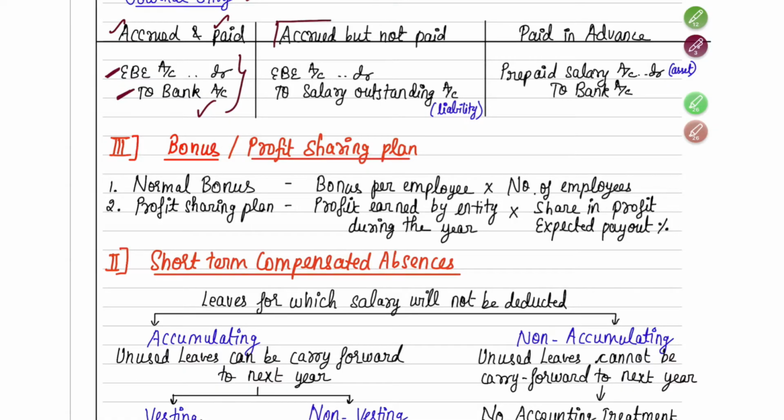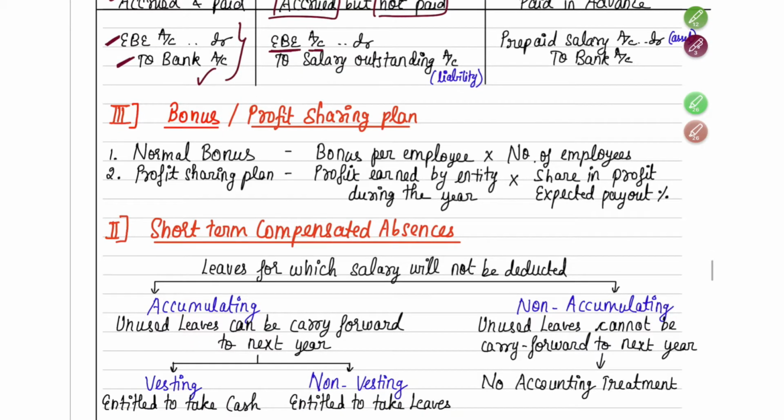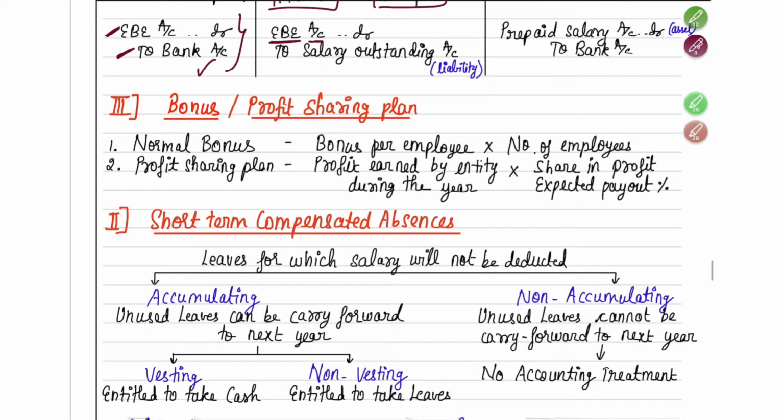Second case is when it has been accrued. That means they have rendered the service, but you have not paid it yet. In such case, it is your liability to pay that employee. You are bound to pay that employee, from an entity's perspective. So you have to record the expense, like I told you. Employee benefit expense account debit. To, you cannot write bank account because you have not paid it. So to salary outstanding account, you will create a liability. Whenever you pay them in the future, you will reverse this liability.